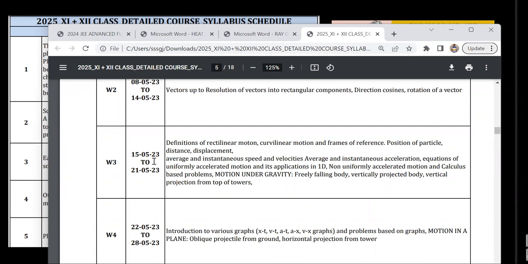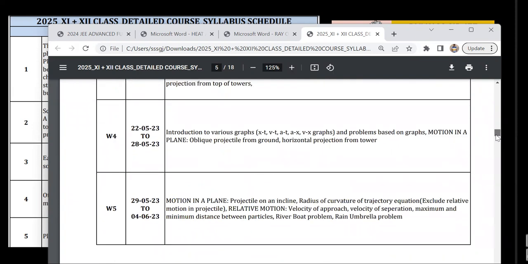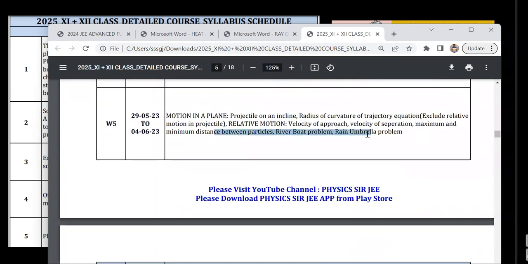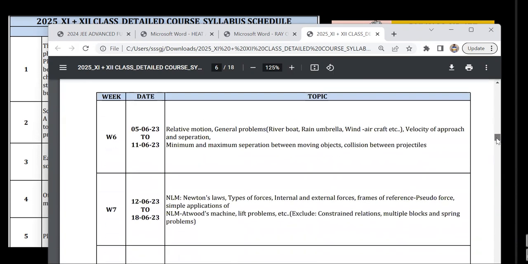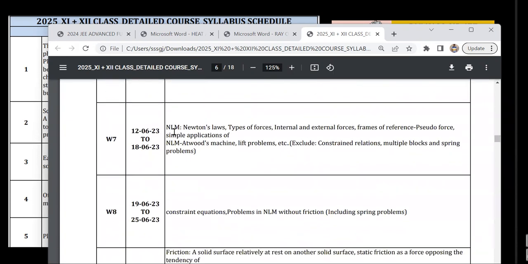Dates are clearly mentioned. So right now, since the full batch is not formed, you will expect the kinematics to release here. And after 3 weeks of kinematics is done, this is relative motion. Kinematics third week is done. Week 7 will be the start of Newton's laws of motion, like that. So I'll release as if we are having a full batch.